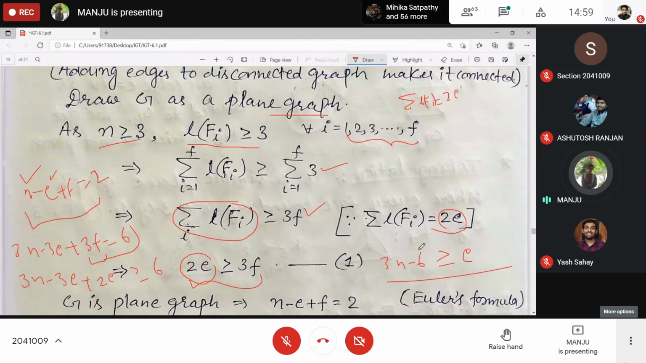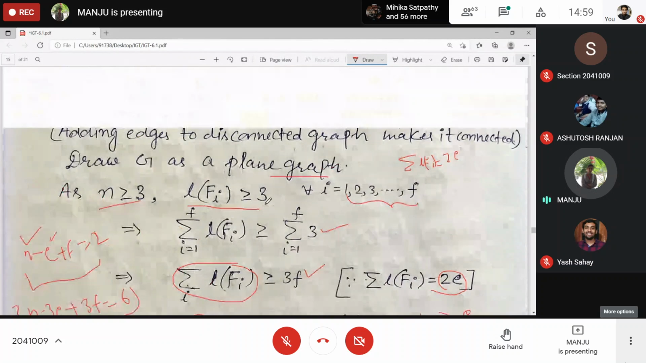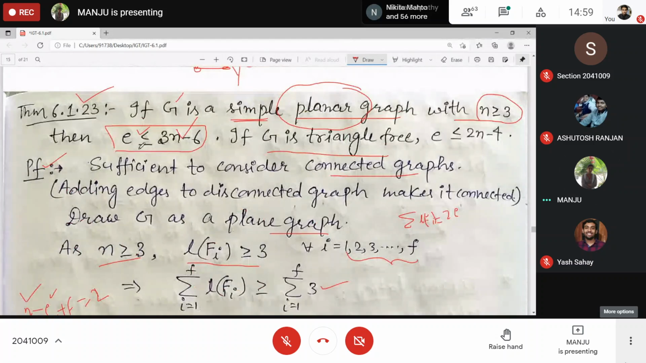Clear? So finally what we got? e is less than or equal to 3n minus 6. Understood? So for a simple planar graph with at least 3 vertices, this formula holds: e is less than or equal to 3n minus 6. Understood? Yes, ma'am.